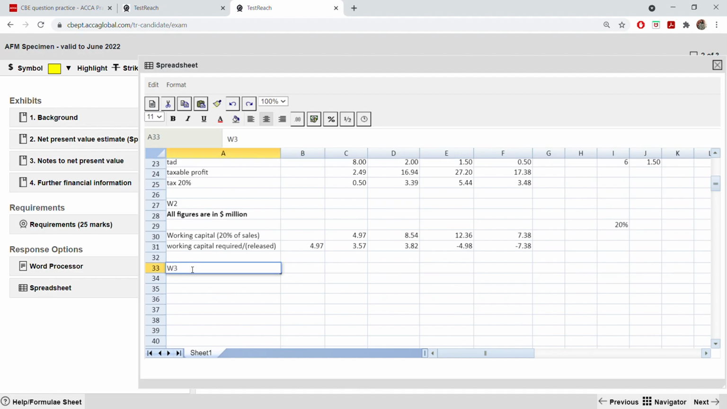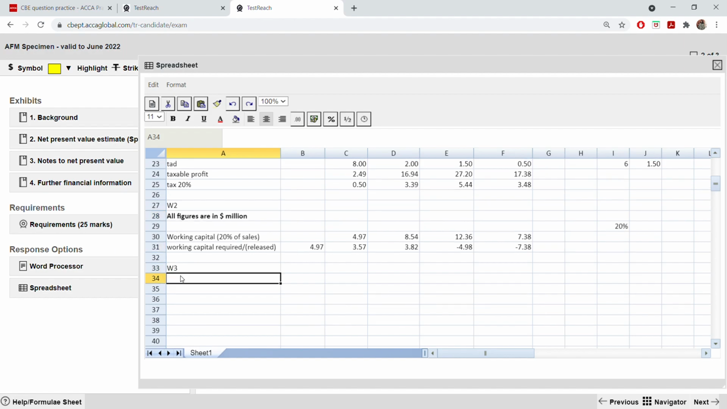W3, you have to label it. Okay. You cannot write all figures are in dollar million now. You are finding cost of capital now. You understanding? So what are you doing here? You have to use the proxy company's asset beta, which is given to you. You have to use the asset beta because this is base case net present value. Base case net present value means all equity finance. All equity finance means you only have to take the asset beta and put it in the capital asset pricing model to find the cost of equity.